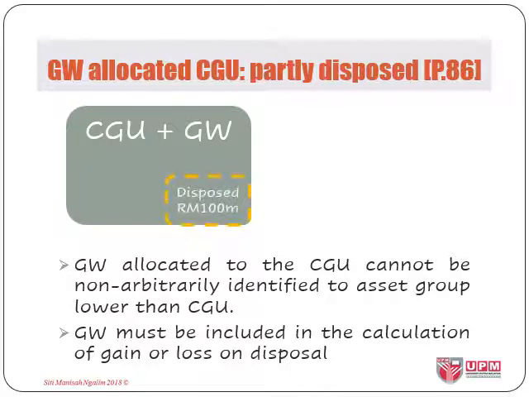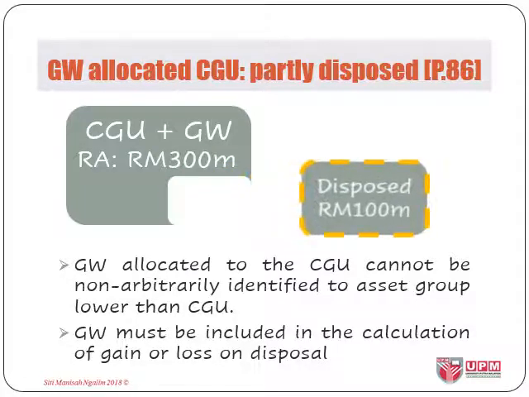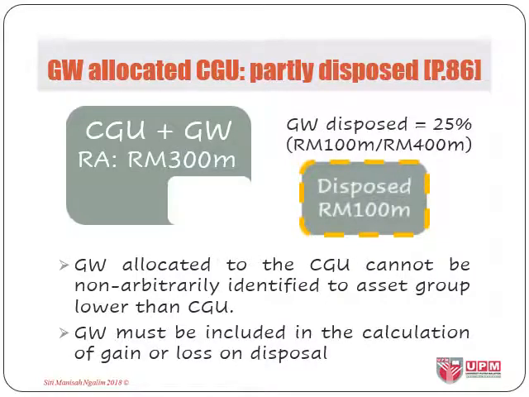So when the entity sells an operation that is part of the CGU and say the portion disposed is sold at 100 million ringgit, which is the recoverable amounts for that portion disposed, and the recoverable amounts of the retained part of the CGU is at 300 million, the goodwill can be allocated to the disposed portion at 25%, the relative value between value of part disposed and value of the part retained.